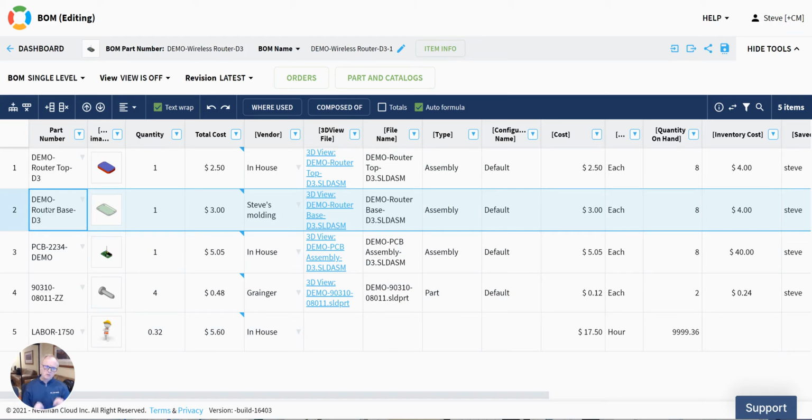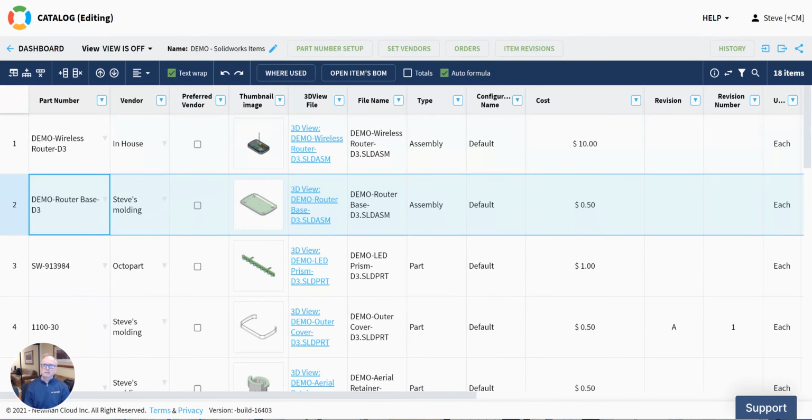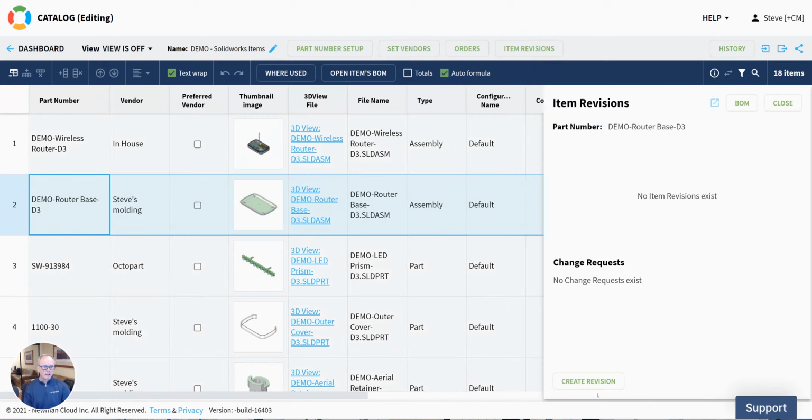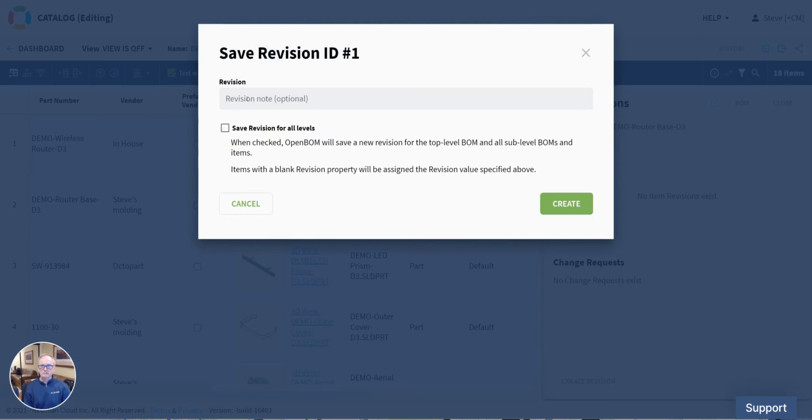The first thing I'm going to do is talk about revisions of items, and those are done in a catalog. So I'm going to open up the catalog for this item, and here it is. I can see that for this particular item, there are no revisions created for it yet. Quite simply, there's an item revision button, and I'm going to create a new revision. In my case, I'm going to call this revision A.